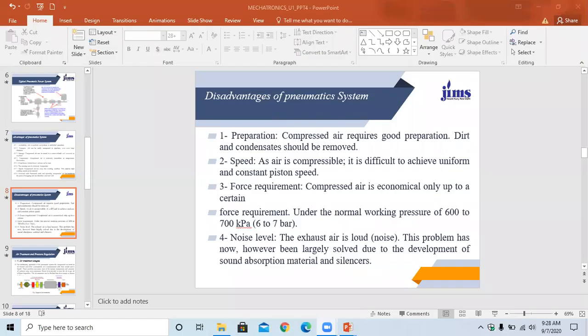This might be a network issue. Sometimes the network connection is not stable. Again, I'm going to share my screen. May I proceed further? Is it audible now? Yes, sir. Okay.